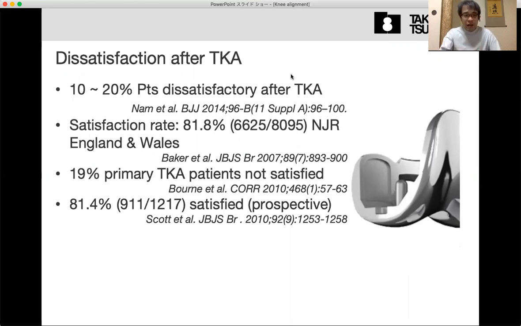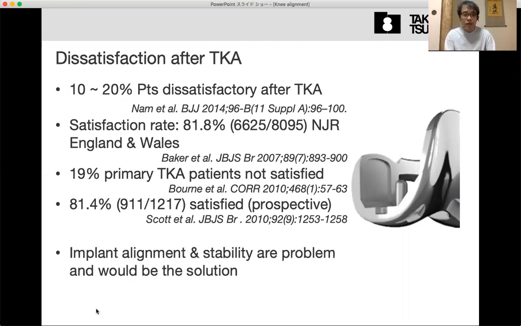Anyway, today my talk is focused on alignment and stability. This is one of the main problems, as well as ACL dysfunction, pain, and sometimes some noise.